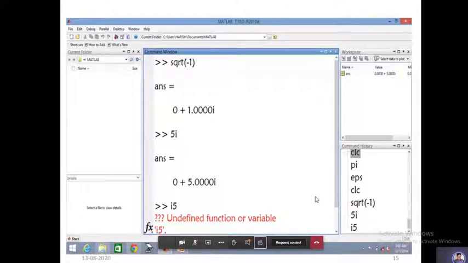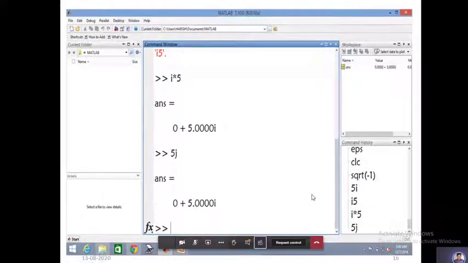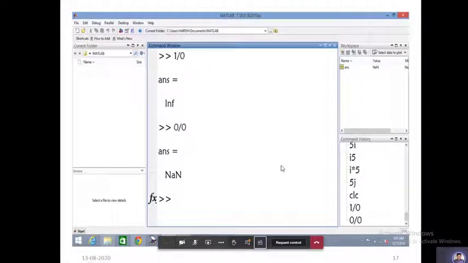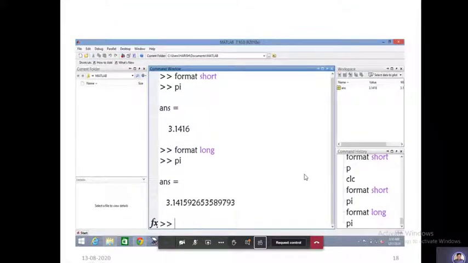Yes, sir. Okay. Coming to the next one, this is what I have said. I phi, this is I into phi, then it is going to recognize. Even if you write j also, it is going to be the same. I or j, it is going to accept the same. I have said this one also. This is covered.